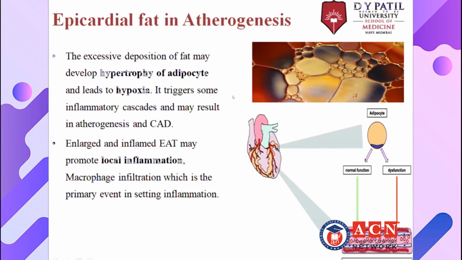will be a release of certain cytokines, that is IL-6, interleukin 6. Then there is also a release of the TNF alpha factor, and one more pro-inflammatory cytokine, that is IL-10. All these inflammatory factors are secreted when there is hypoxia. Because of this secretion, what will happen?